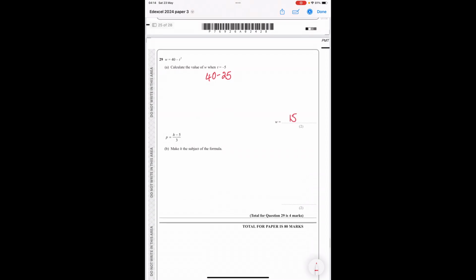Make h the subject, so I'm going to times both sides by 3, which gives me 3p equals h minus 5. And then I'm going to add 5 to both sides, which gives me 3p, add 5 equals h. So h equals 3p, add 5.